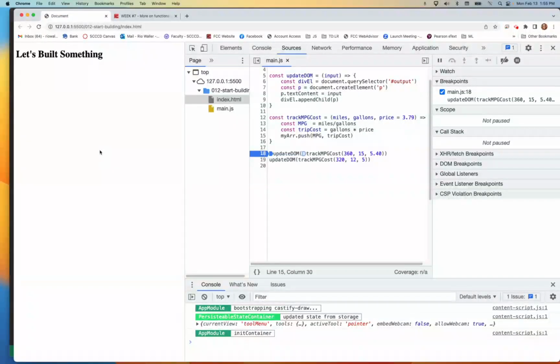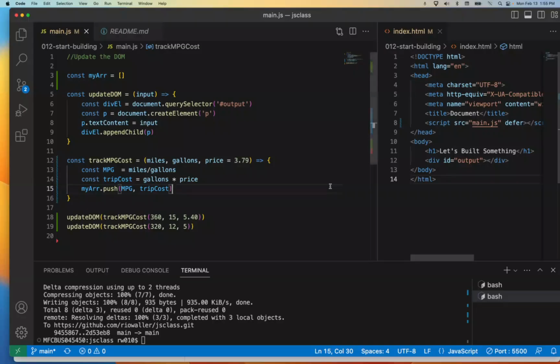There's no output. The reason is because when I did this change here, I no longer called, right? Well, two things. I didn't return a value that could then be passed to update DOM. That's really the biggest issue right there. Now, there's multiple ways to fix this, okay? For one thing, I could, and this might be kind of fun to do right here. I could do it either before or after, okay?